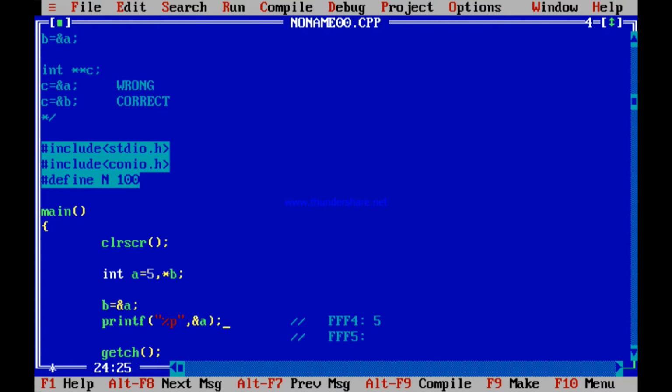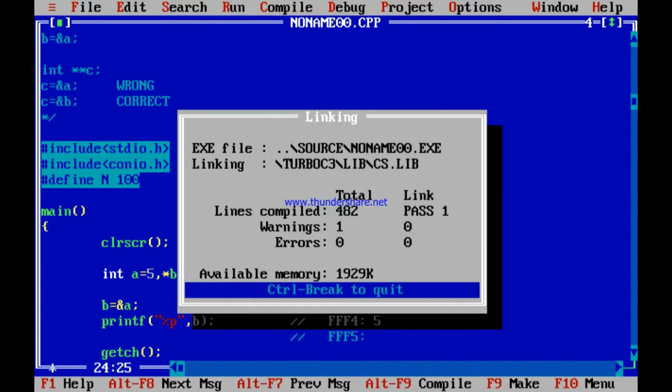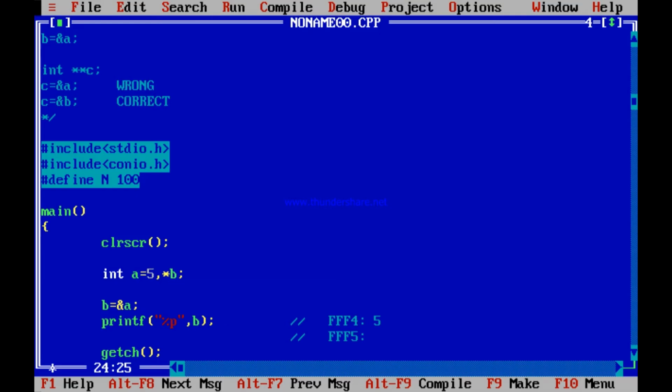So if I don't print ampersand A but instead print B, it should again print FFF4 itself. Is not it so? Let me run and see. Yes, FFF4. But what if I print address of B? What is B? You have made B equal to this FFF4, that is the address of A.